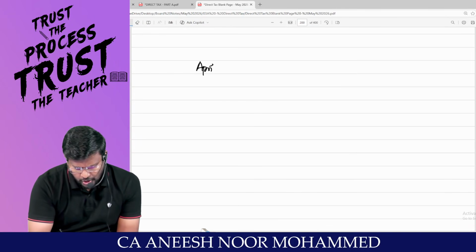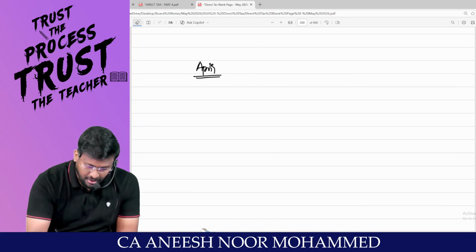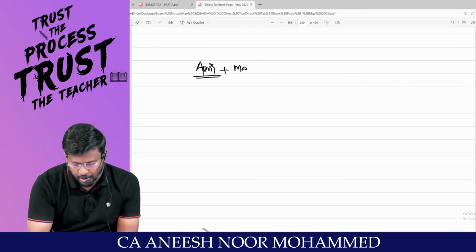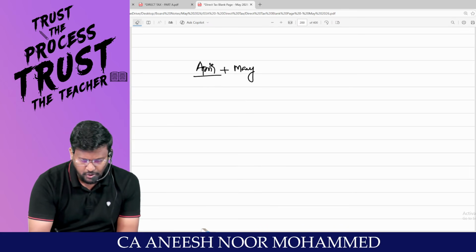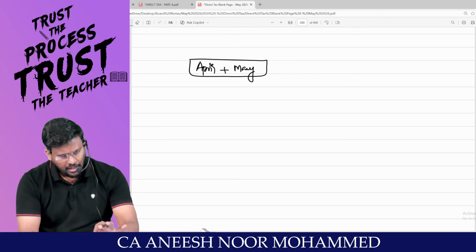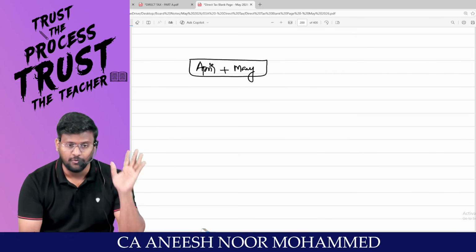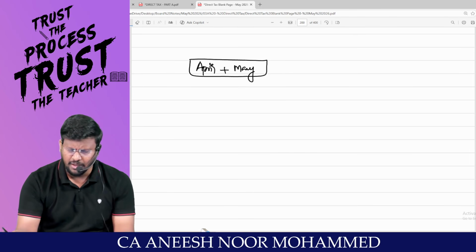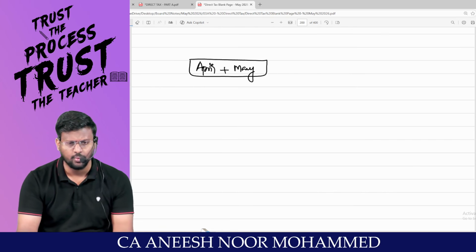So my dear lovable students, for the first 1 month, April and May, we will be putting, because for May month, we have sold the heavy goods vehicle. That means even for that heavy goods vehicle, I am liable to pay presumptive taxation for May month. Total, how many heavy goods vehicles were there with you?